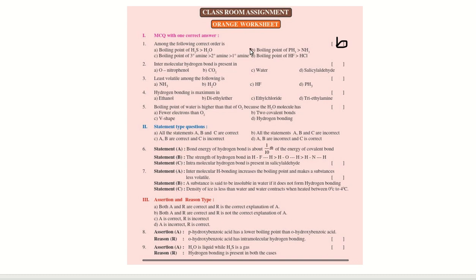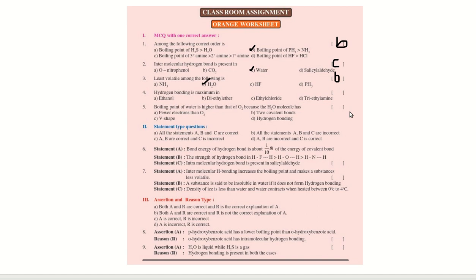Answer is B. Second one, intermolecular hydrogen bond is present in which one? Water. Okay, water. C. Okay. Next, least volatile among the following is H2O. H2O is having the least volatile. B. Okay.